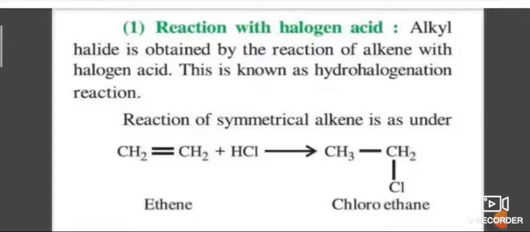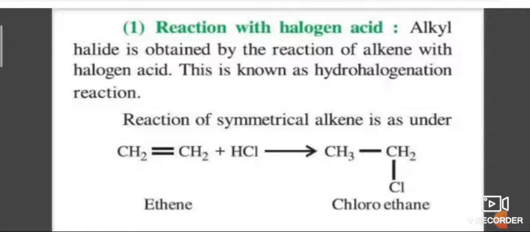Attack of electrophile on alkene: now the alkene will combine with this electrophile to form carbocation. Now attack of nucleophile to give addition product. Now the nucleophile is attached to the other carbon atom to give the addition product.